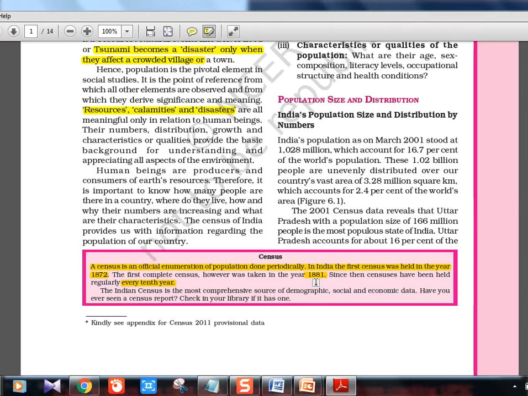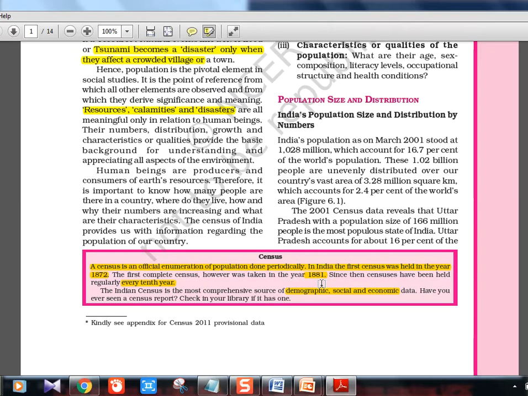That is the latest one which we have now. In 2021 only the next will happen. India's census is very comprehensive: demography, age-wise data, social and economic details. Detailed elaboration is done in the census, because it's done only every 10 years, and based on this a lot of schemes are also planned.